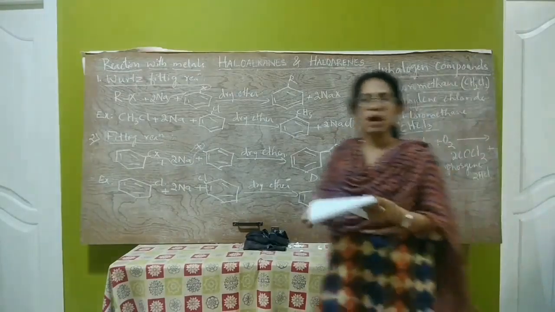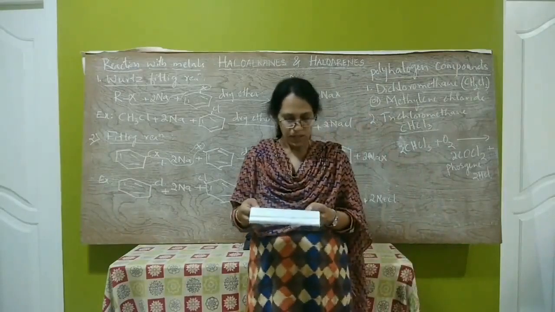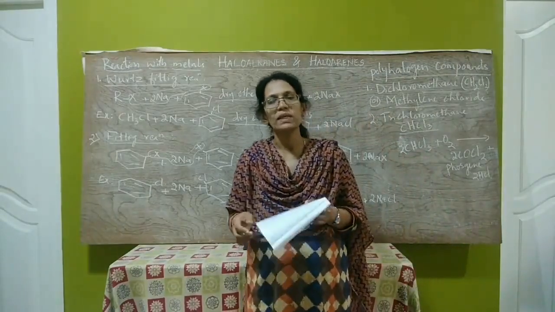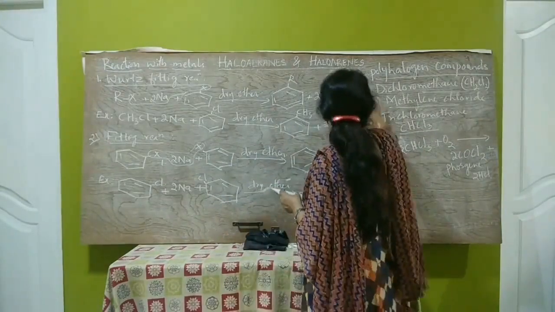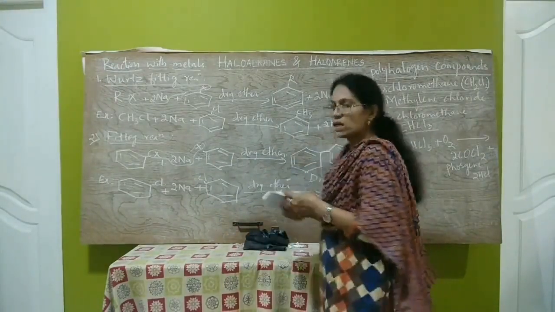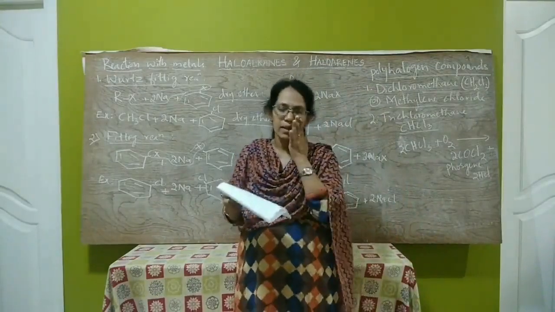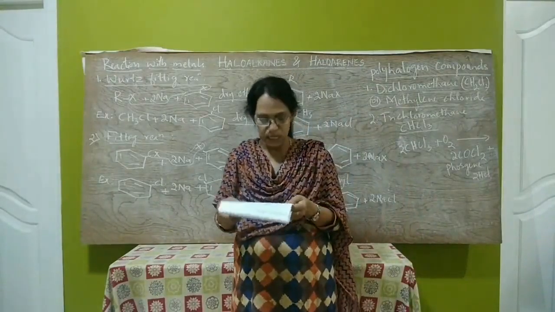So these are some harmful effects of chloroform. Next is tetrachloromethane, that is carbon tetrachloride. The third polyhalogen compound is tetrachloromethane, that is carbon tetrachloride, CCl4.